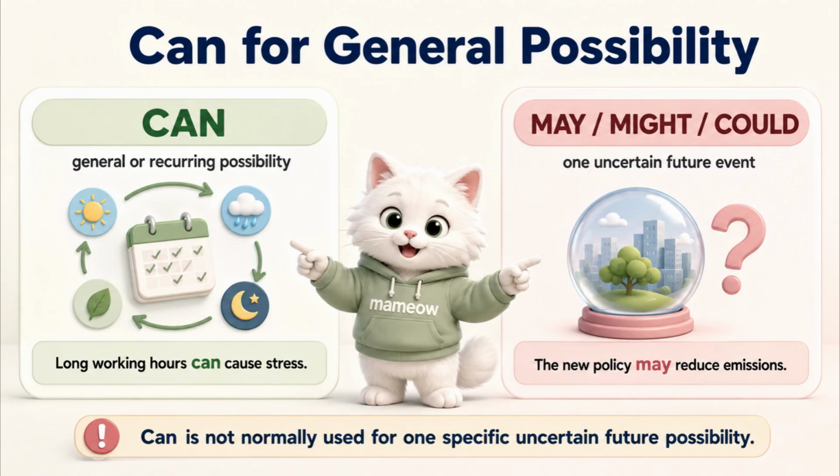Can often expresses a general or recurring possibility. For example, long working hours can cause stress. For one uncertain event in the future, may, might or could is generally more suitable. For example, the new policy may reduce emissions.